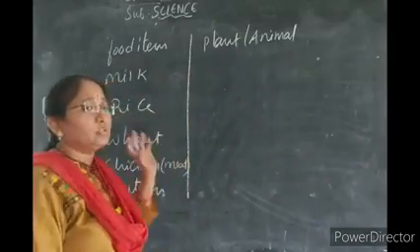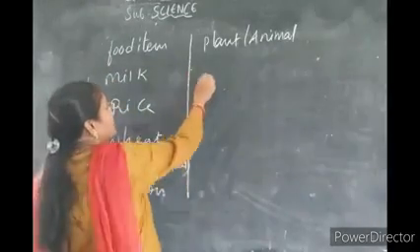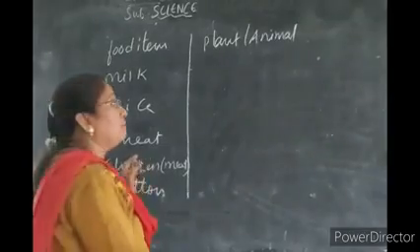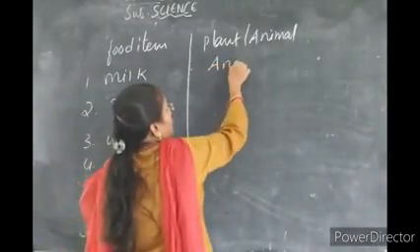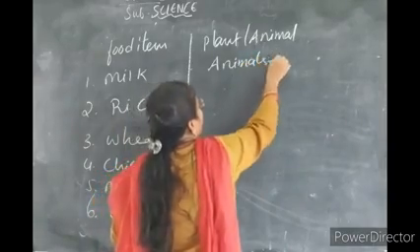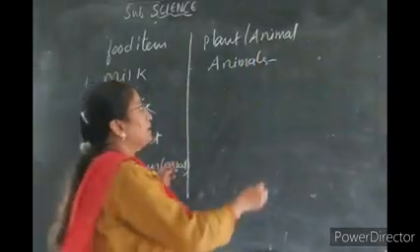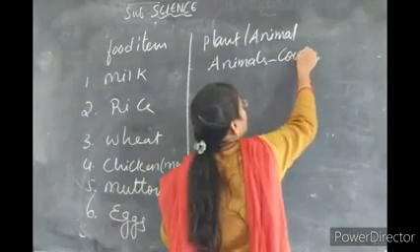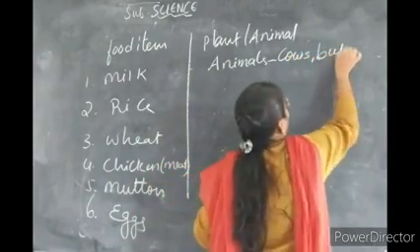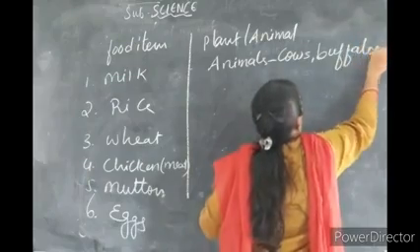Generally most of the students know that milk is obtained from animals like cows, buffaloes, etc.